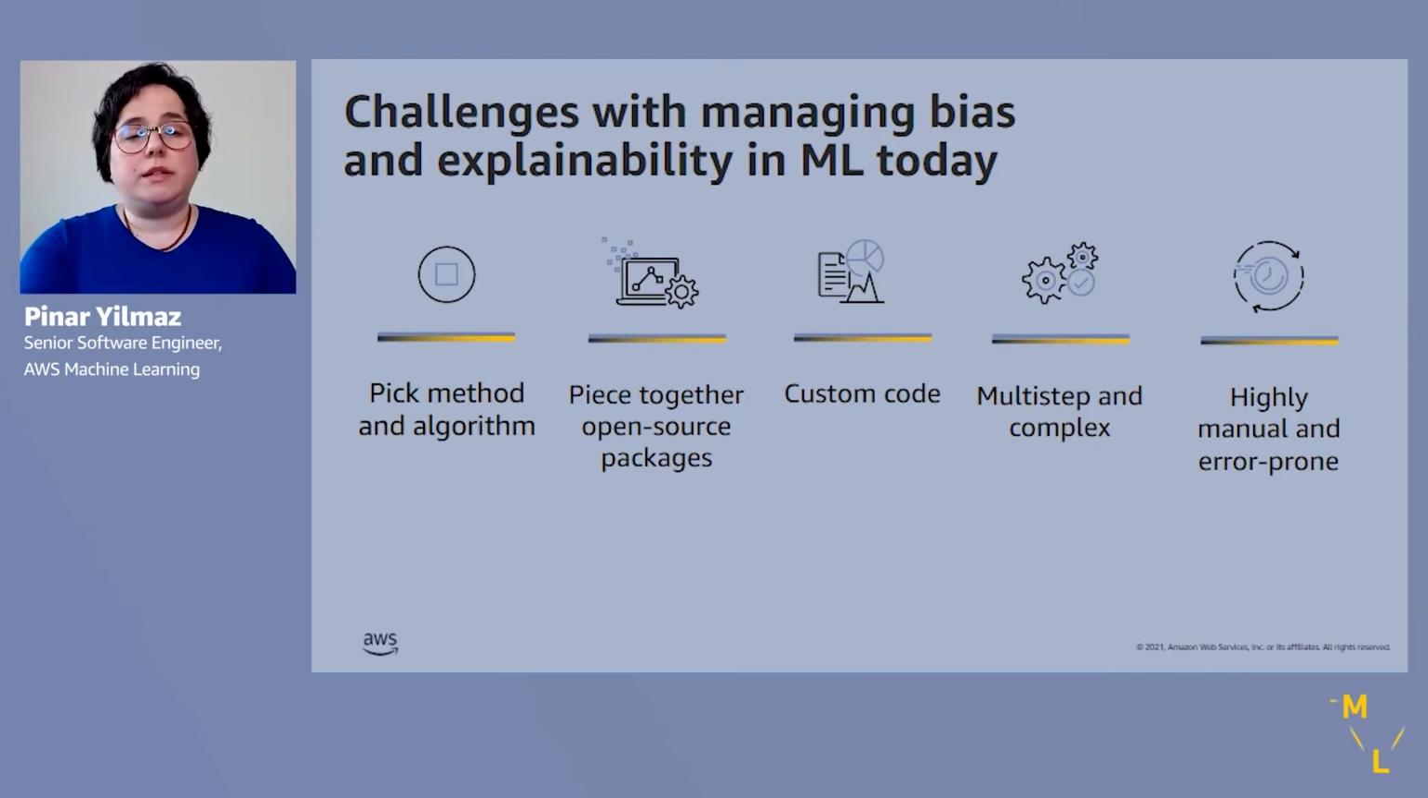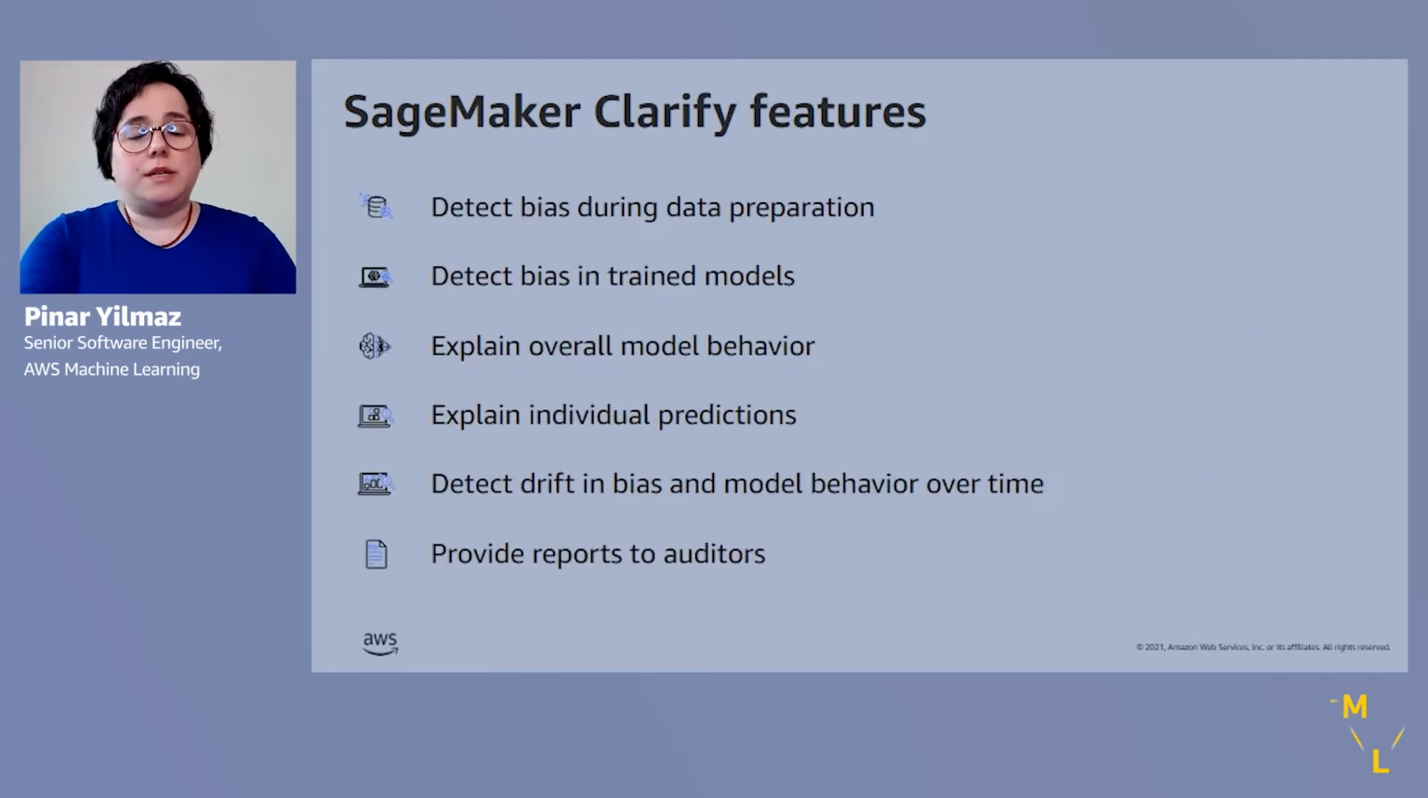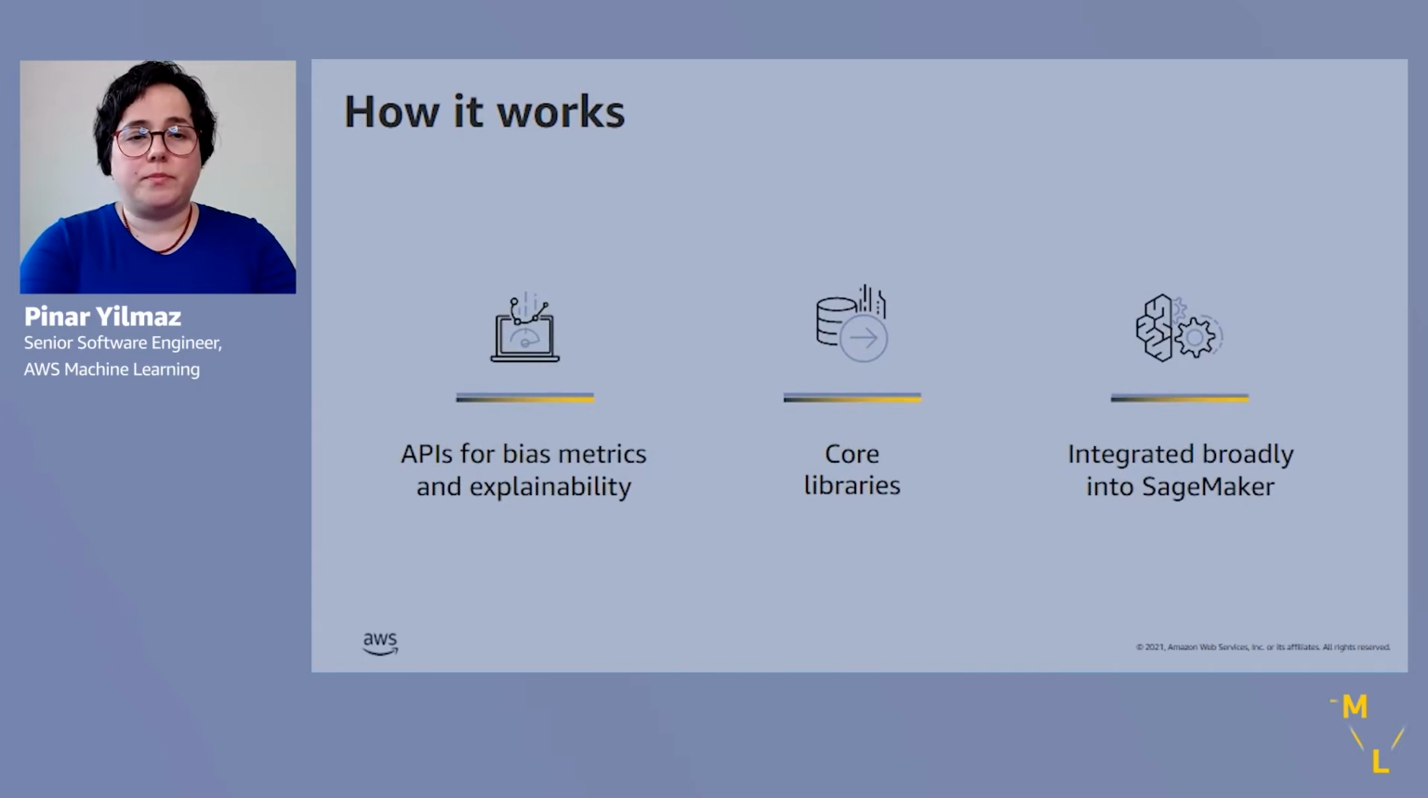So SageMaker Clarify is addressing all of these with the following features. With SageMaker Clarify, you can detect bias during data preparation, detect bias in trained models, explain overall model behavior and individual predictions, and also continue to monitor these over time and provide reports to auditors or internal or external stakeholders.